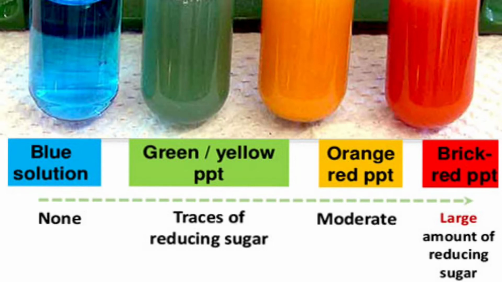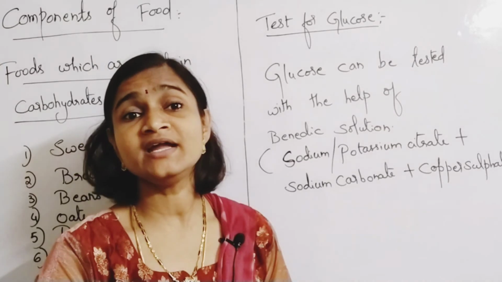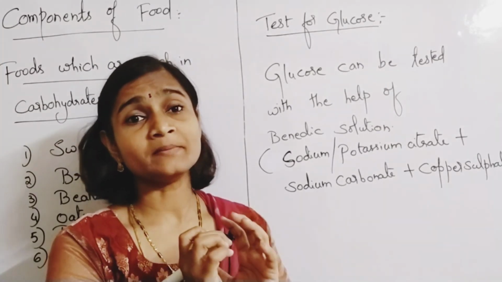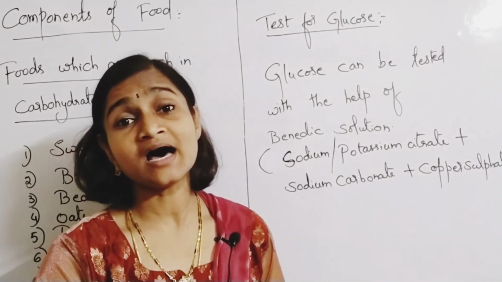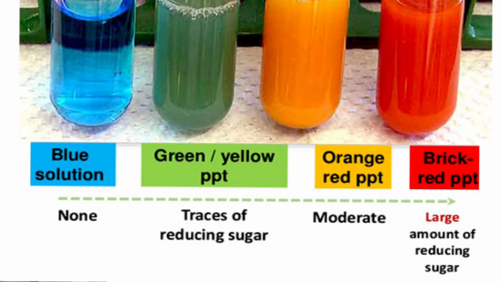That means blue colored Benedict solution turns to red color. You'll have even shades of colors also. If it turns to pure red color, then complete reducing sugars are present in them, like glucose.